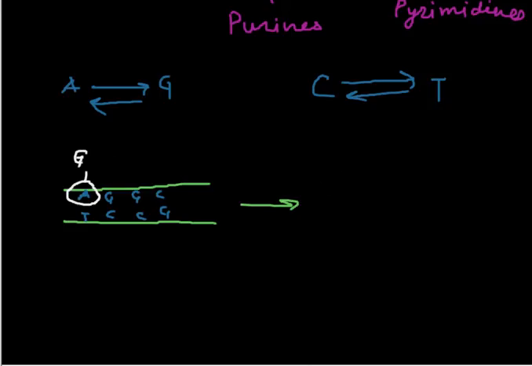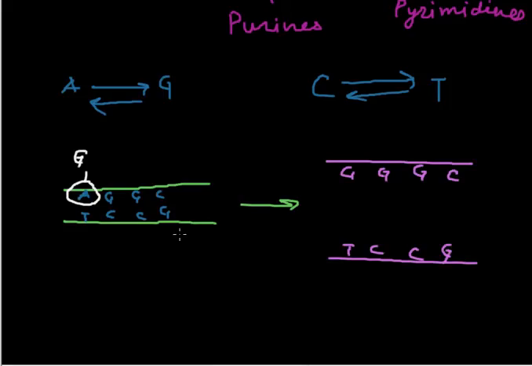After the replication of DNA, this strand will be the same and another strand will be the same. But because here the A is replaced by G, now the second strand will be formed as having C at the place of T, and the same.